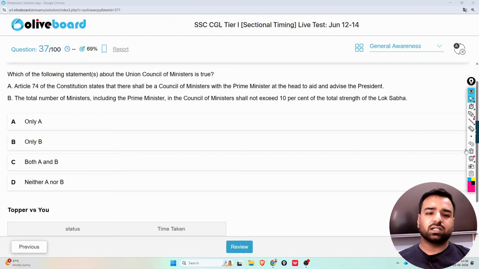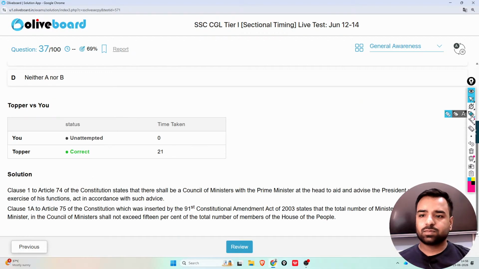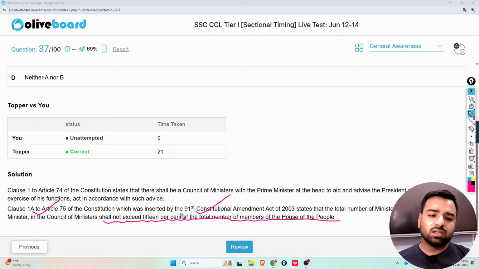So let's go into the detailed explanation as well. Statement 1 we have already discussed, that's correct. Clause 1A to Article 75 of the Constitution was inserted by the 91st Constitutional Amendment Act of 2003. It states that the total number of ministers, including the Prime Minister, in the Council of Ministers shall not exceed 15% of the total number of members of the House of the People. So it was 15 basically, right? So it must not exceed 15.